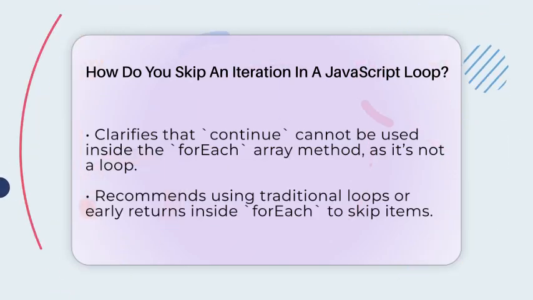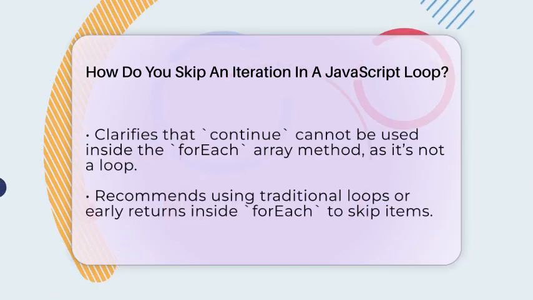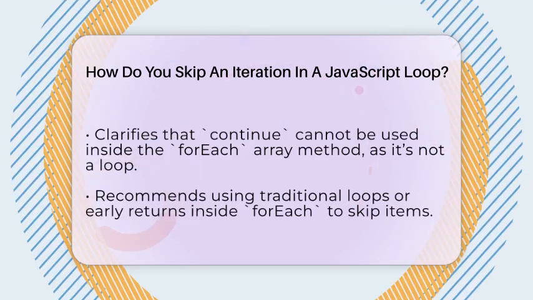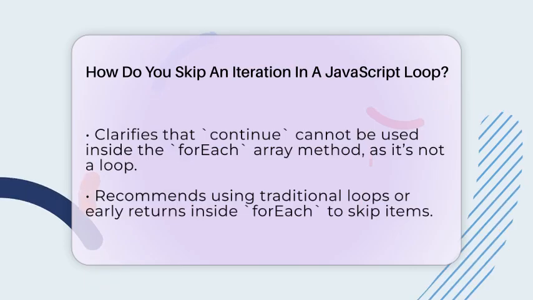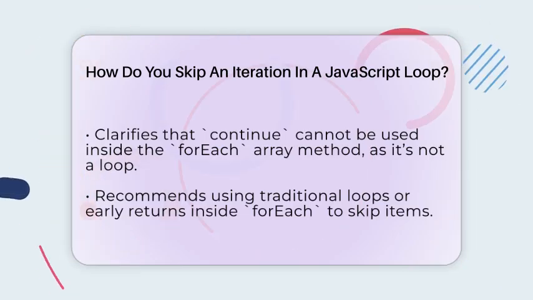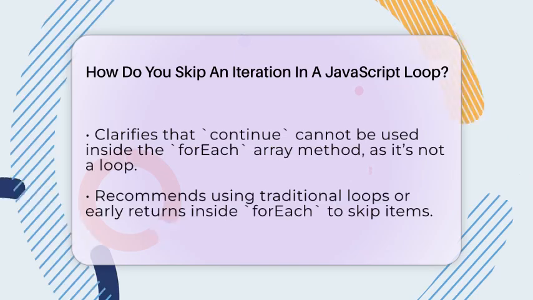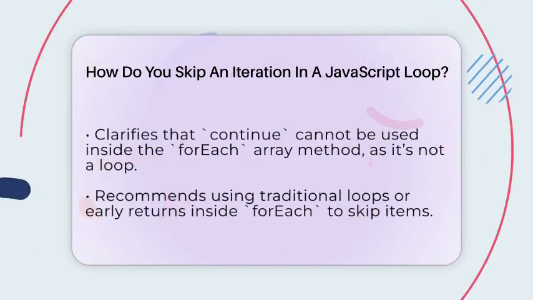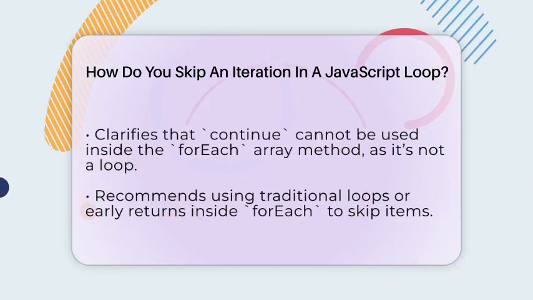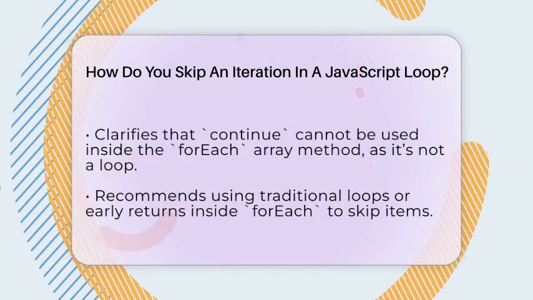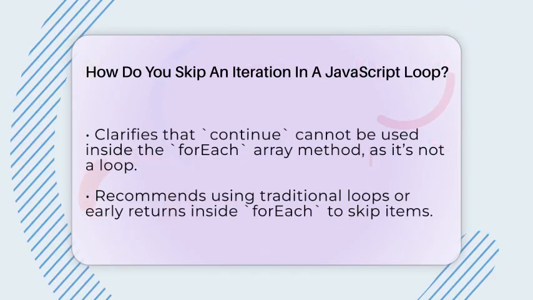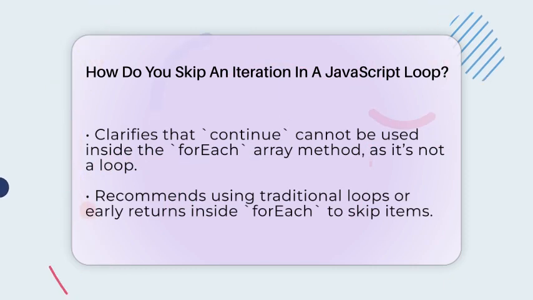If your loop has multiple nested loops, you can use labeled continue statements to skip not just the current loop but an outer loop as well. You do this by giving the outer loop a label, then using continue with that label inside the inner loop. For example, you might have a label called outerLoop, and when a certain condition is met inside the inner loop, you tell the program to continue the outer loop instead.